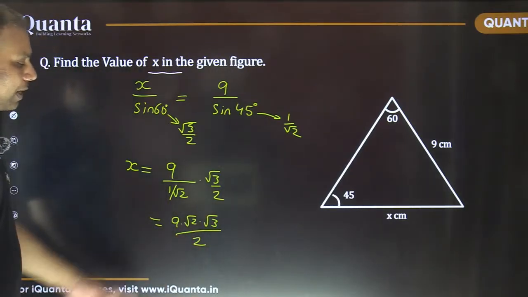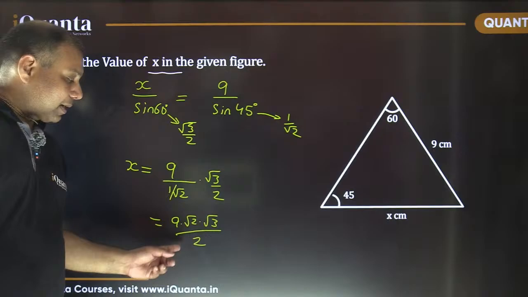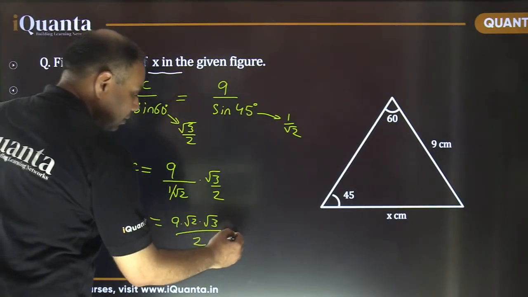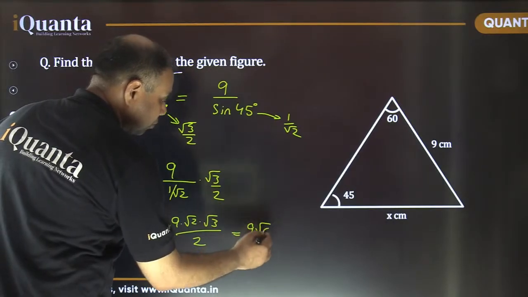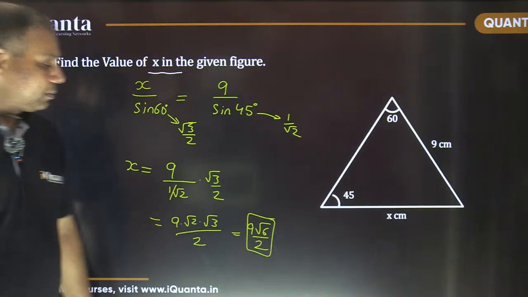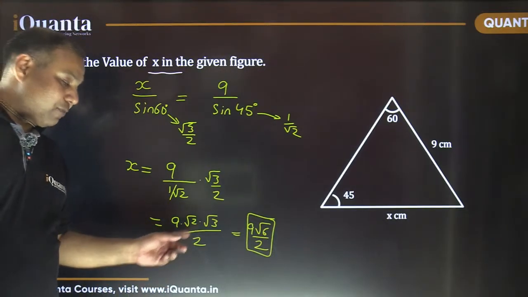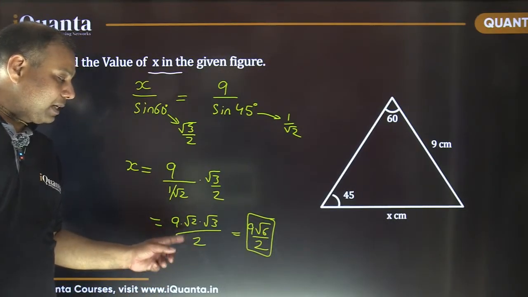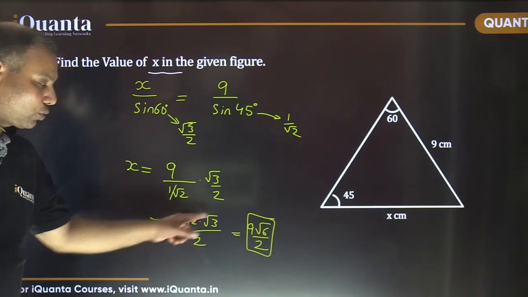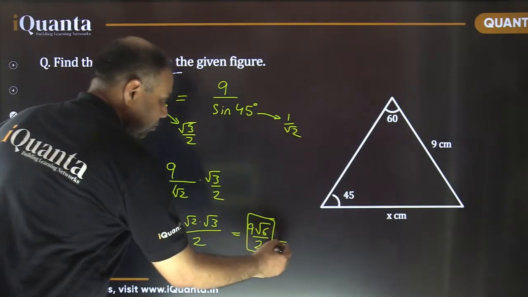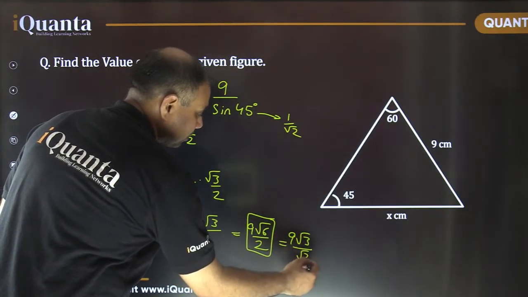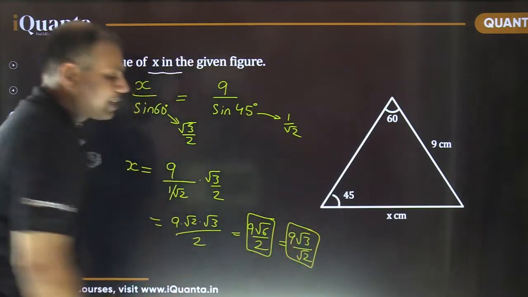If you want to keep your denominator a rational number, it is 9 root 6 by 2. Or if you are ready to make it an irrational denominator, then you can cancel out a root 2 here. So it will be 9 times root 3 upon root 2. That's also fine. The same thing.